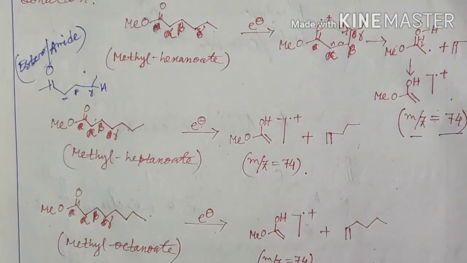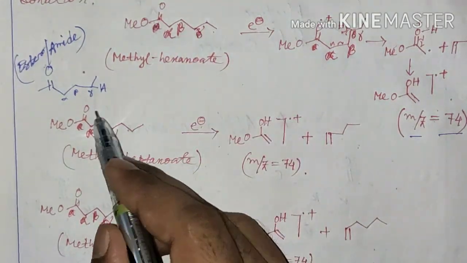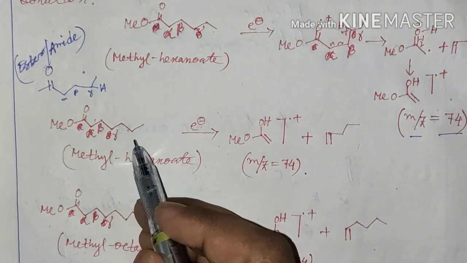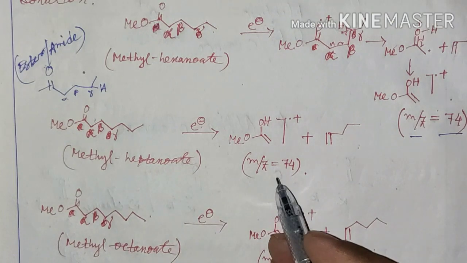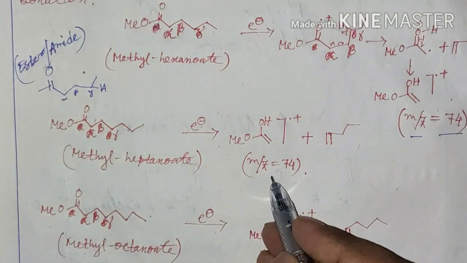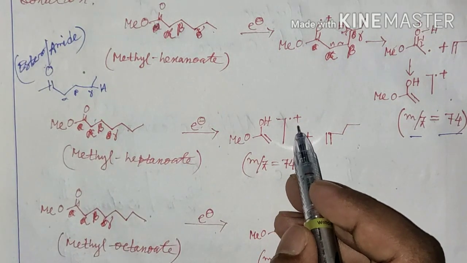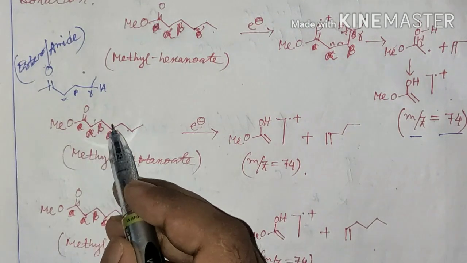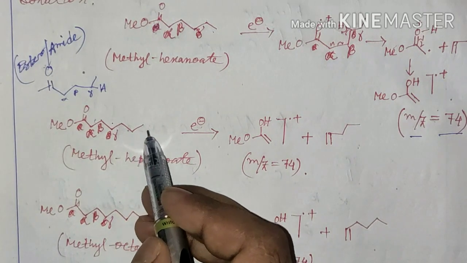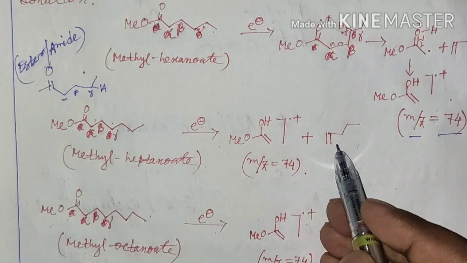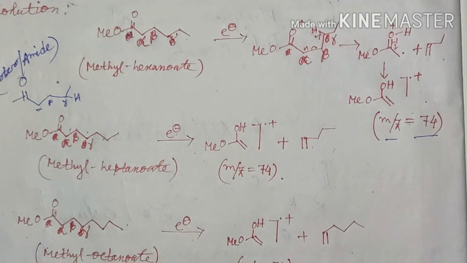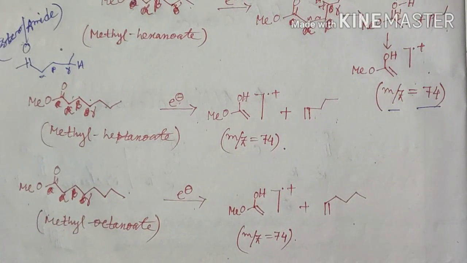You can see that since all these three compounds are straight chain esters, after McLafferty rearrangement they will give the same m/z value. If there is any branching at the alpha carbon, then the m/z value corresponding to the product of McLafferty rearrangement will differ, but since it is a straight chain, there will be a change only in the olefinic part. Since the chain length is increasing, there is a change in the olefinic part but not in the ion peak. Is it okay? Okay, next go to the last question.